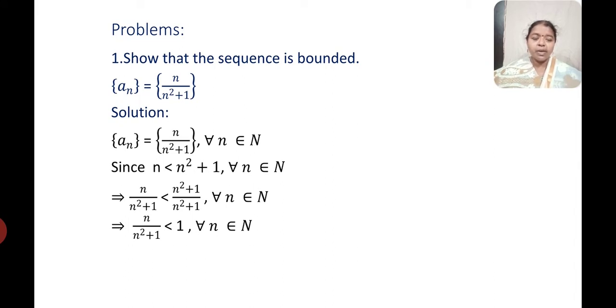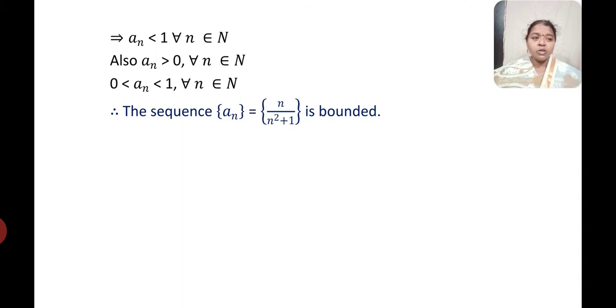So a_n is given by n divided by n square plus 1, and we all know n belongs to the natural numbers, capital N. Since n is less than n square plus 1 for all n belongs to N, the next step is to divide both sides of the inequality by n square plus 1. So we get n divided by n square plus 1 is less than n square plus 1 divided by n square plus 1, that becomes 1. Therefore, n by n square plus 1 is less than 1 for all n belongs to N, which is to say a_n is less than 1 for all n belongs to N.